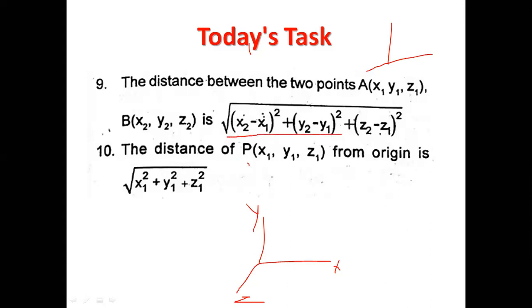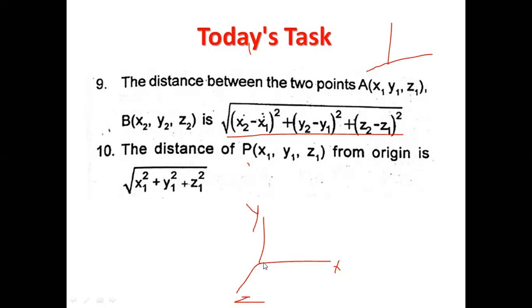The distance was root of (x2 minus x1) whole square plus (y2 minus y1) whole square in 2D coordinates, but in 3D coordinates it is plus (z2 minus z1) whole square.